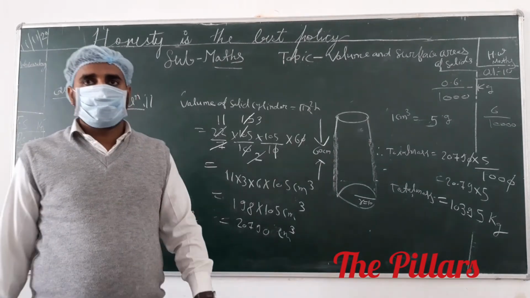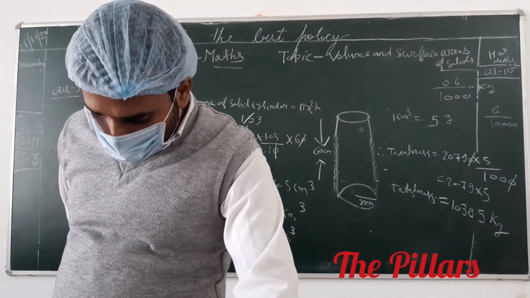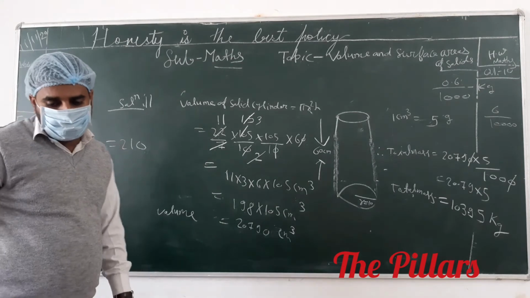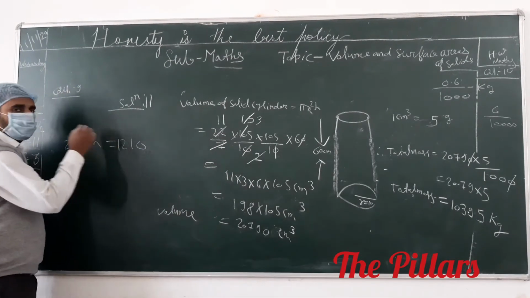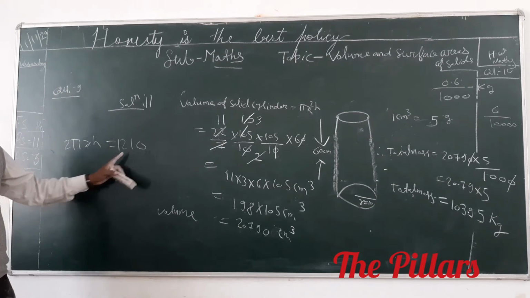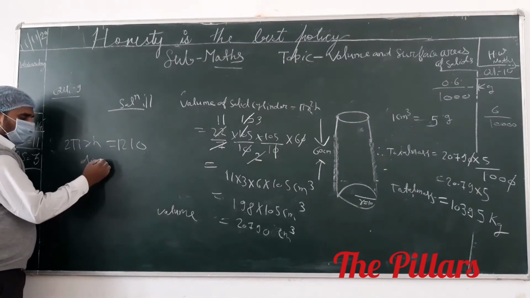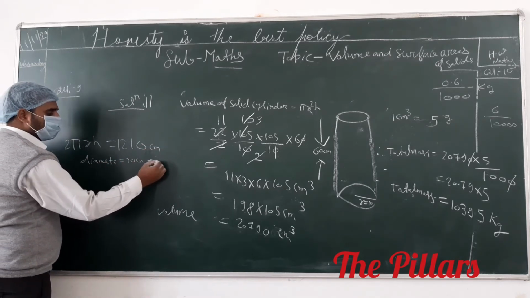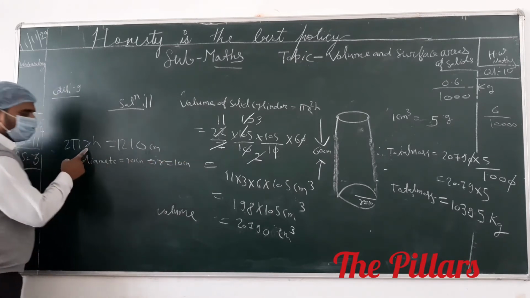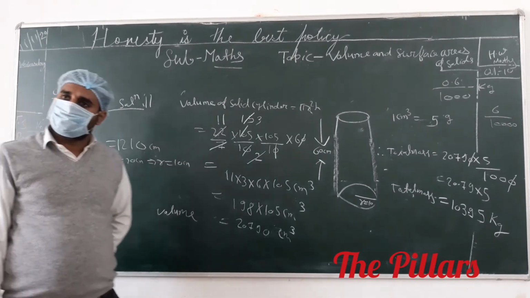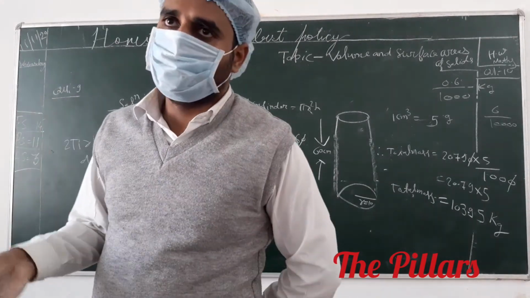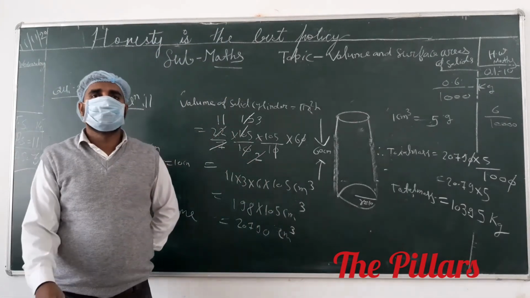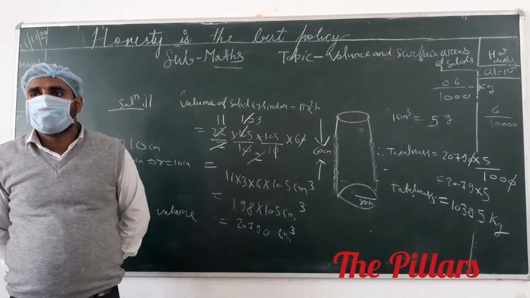In question number 12, the question says the curved surface area of the cylinder is 1210 centimeter square. If its diameter is 20 centimeter, the radius is 10 centimeter. Here you put the value of r and calculate the value of h. Anyone have any doubt? First calculate the height, after that apply the formula. This is a solid cylinder, and the volume of a solid cylinder is pi r square h.